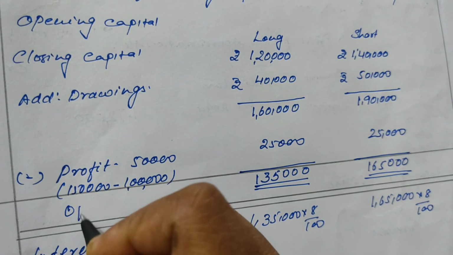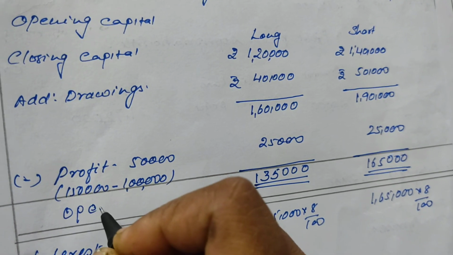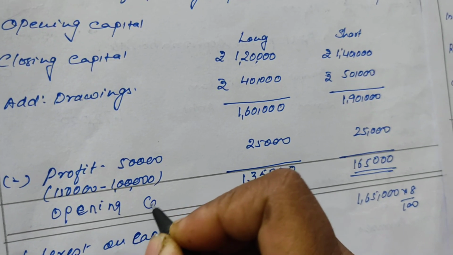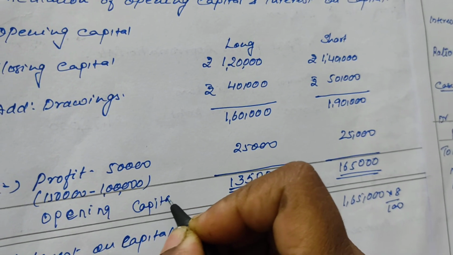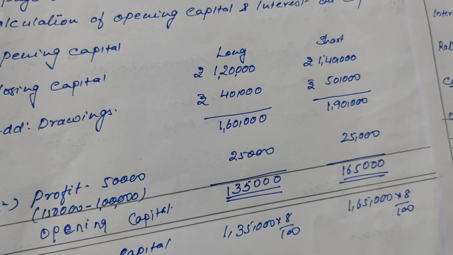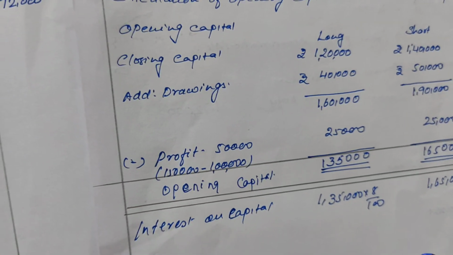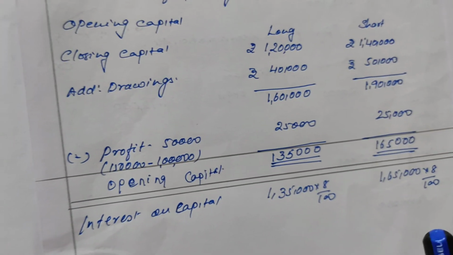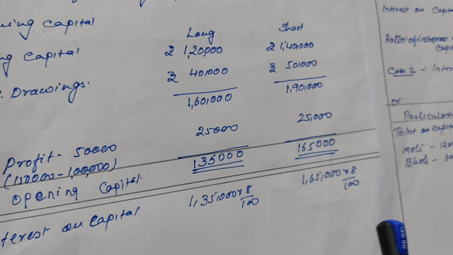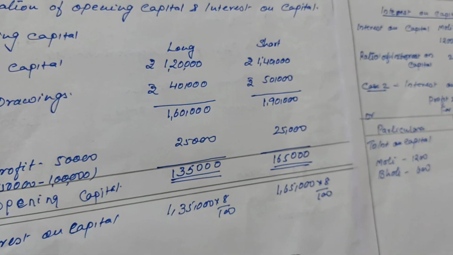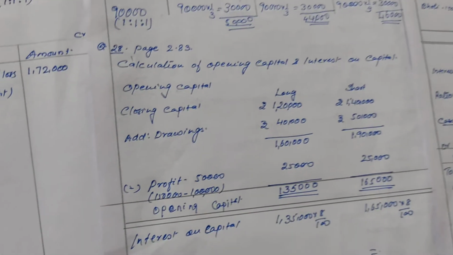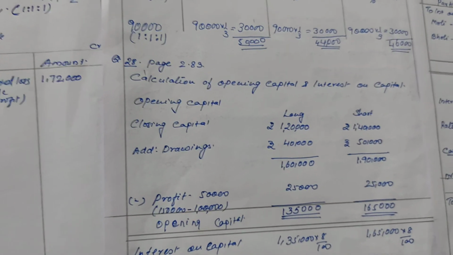So, this is your opening capital and you have to calculate the interest on this capital. Then we will calculate interest on capital: 1,35,000 into 8 upon 100 and 1,65,000 into 8 upon 100. This is your homework. Calculate and write the amount here. Okay. So, in this way we have to calculate the opening capital.